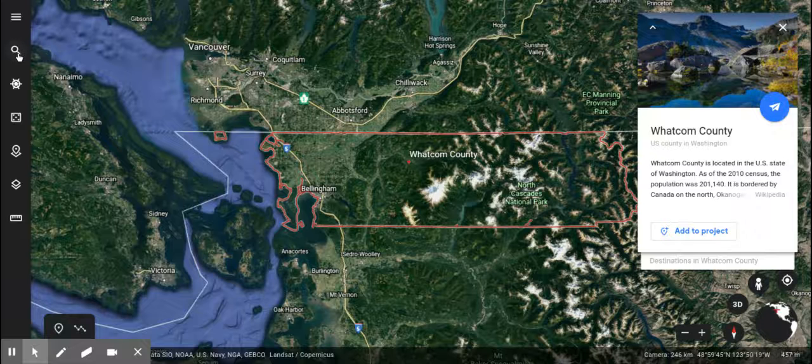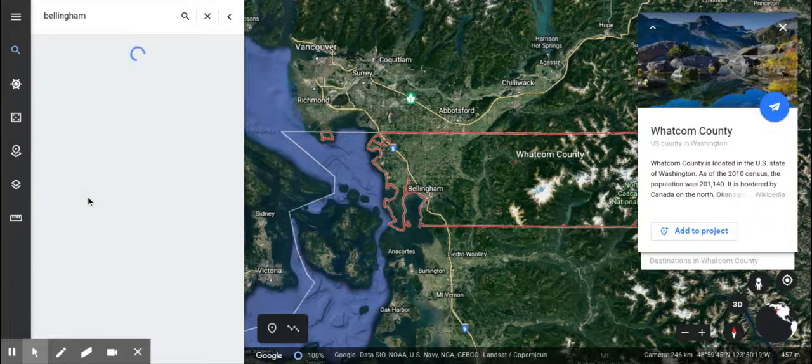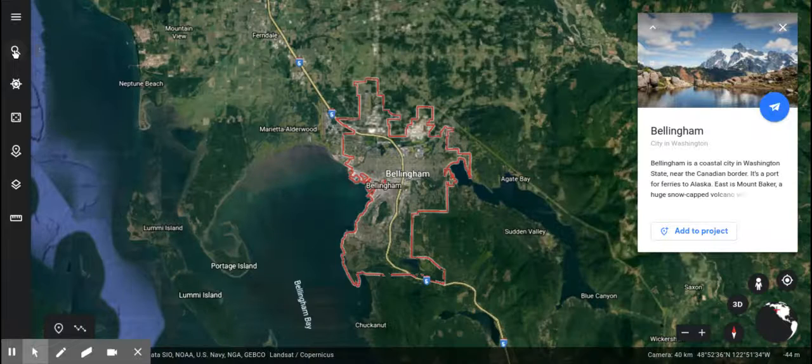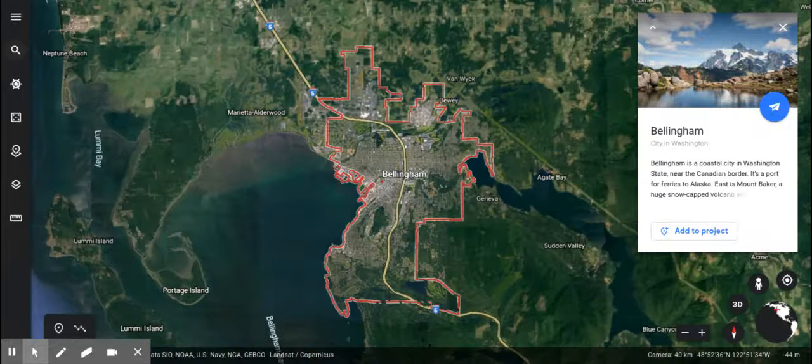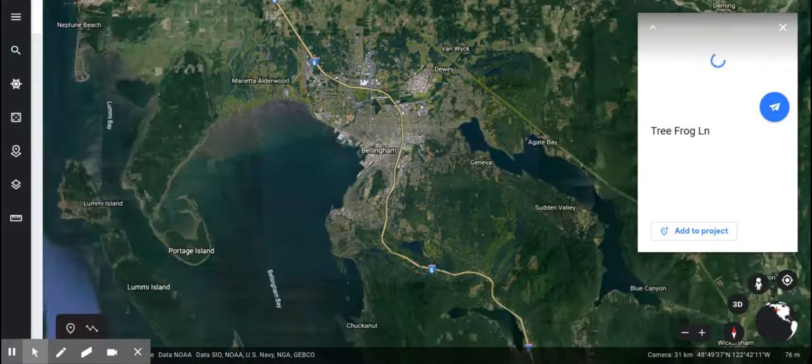But as you might have guessed, Whatcom County could also be considered a big place. So if we want to be even more specific, we could go down to the city we live in. Now that's going to depend on where you live, so make sure you know what city you live in. But let's say you live in Bellingham. Here's Bellingham. Or you might live in Deming. Here's Deming.